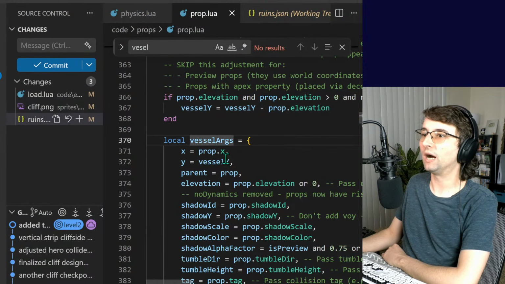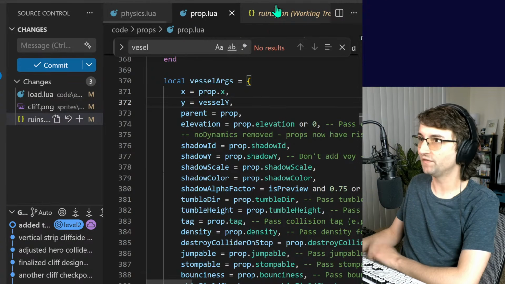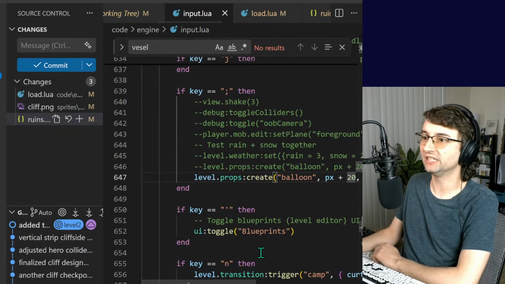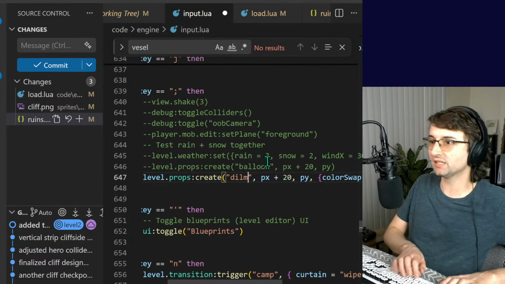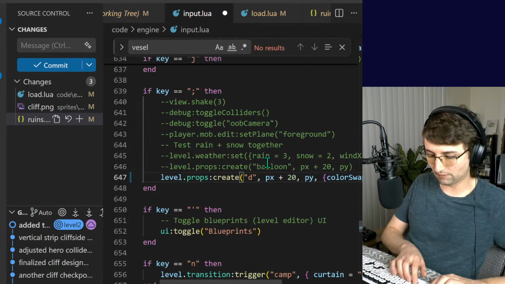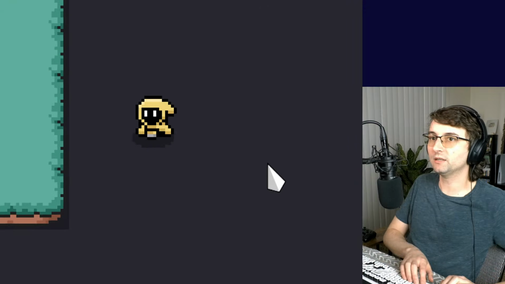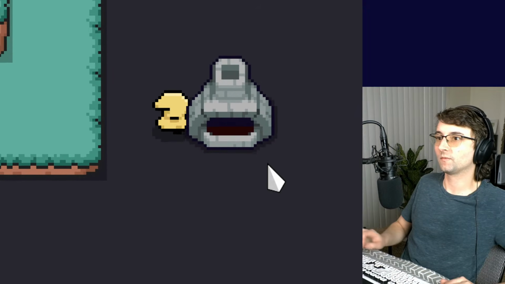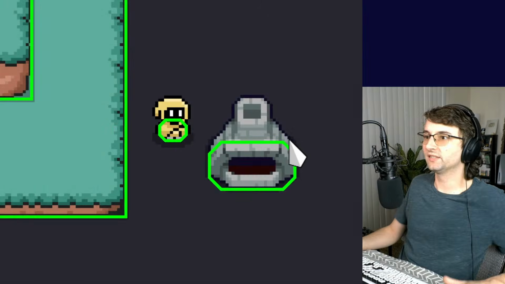I need to figure out why the balloon is not getting any physics. One thing I can test is to see, do the other props have physics? If I spawn a different prop, is it going to be okay? Yeah, this one's fine. The kiln's okay. Yeah, see? It's fine.